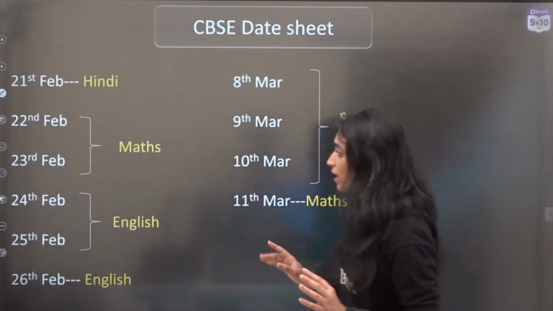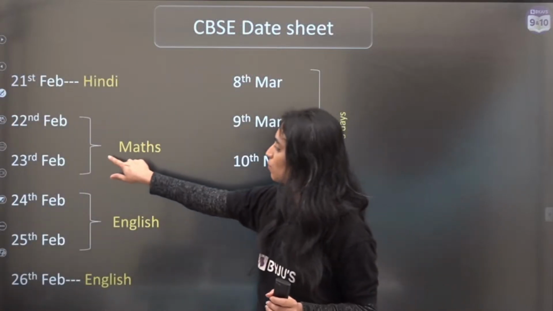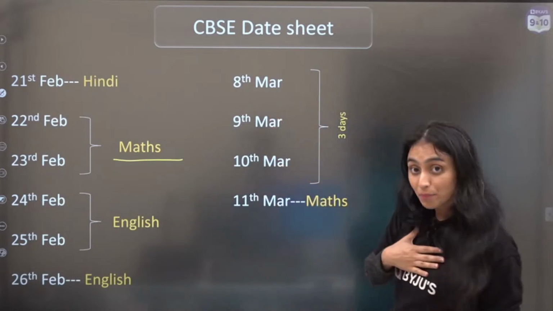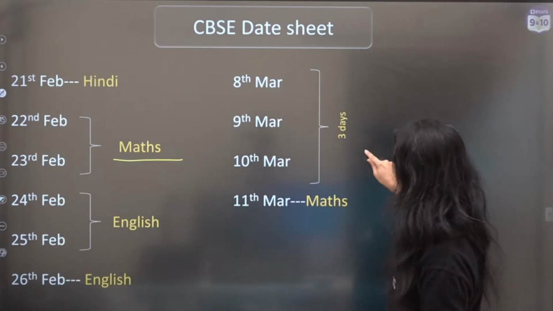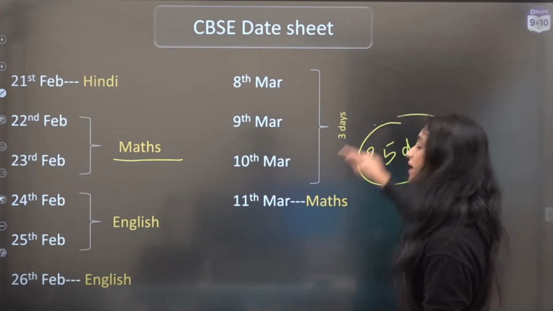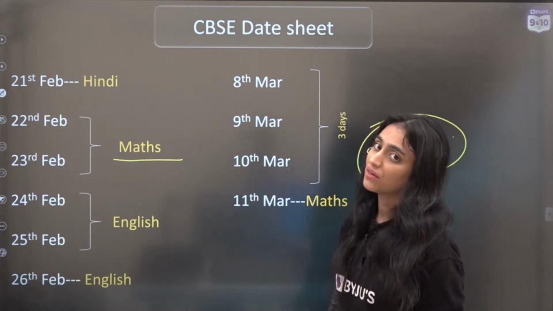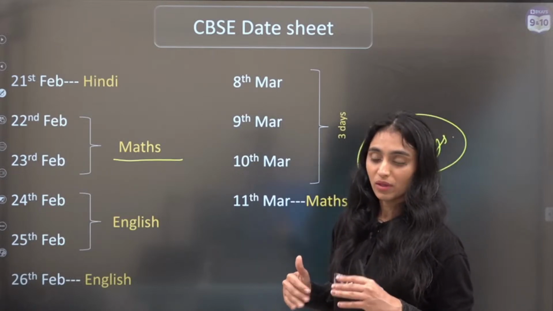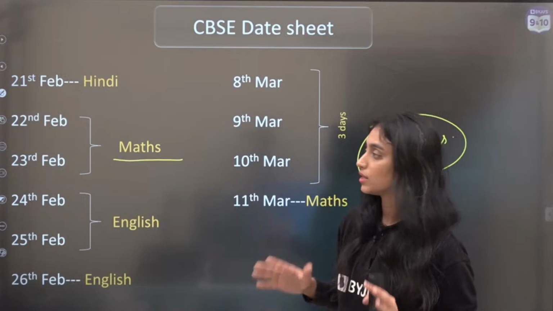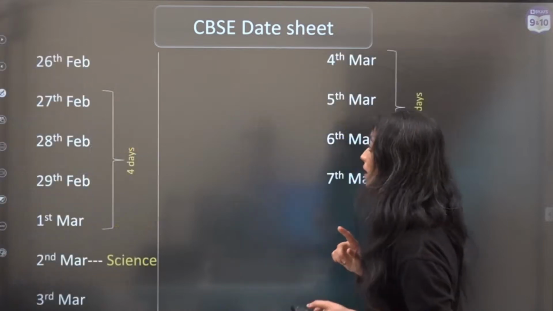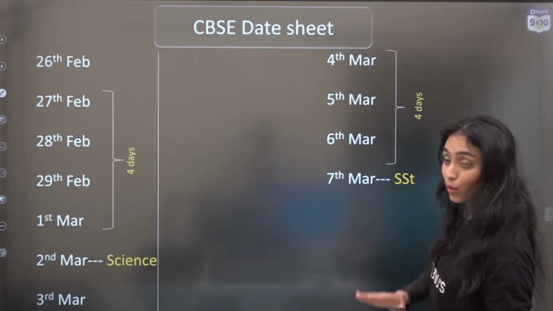So this is the date sheet that we have. Now coming on to the maths part. People who are saying, ma'am, we want to utilize this for social science, completely up to you. You can do that. For maths, मेरे हिसाब से आपको जो 3 दिन दिख रहे हैं, मैं उसको 3.5 days लेके चल रही हूँ। I know you would be exhausted after the social science paper, but why ma'am is saying 3.5 days? I know after you come back from the social science paper, you would be exhausted, you would be tired, and you might not want to sit down and study. But don't worry, ma'am is with you. I am going to help you out.